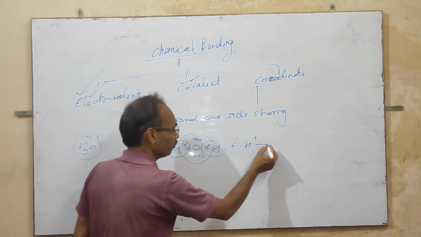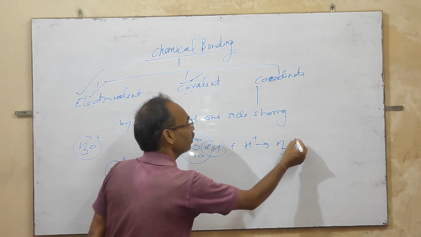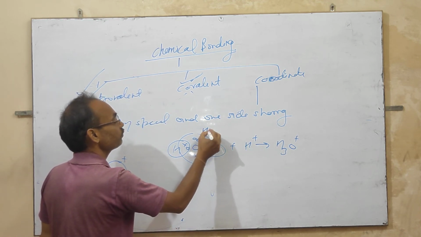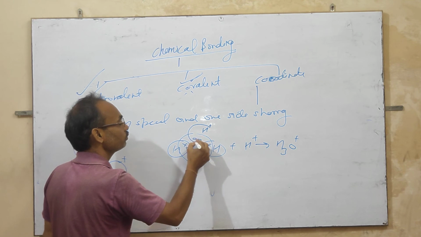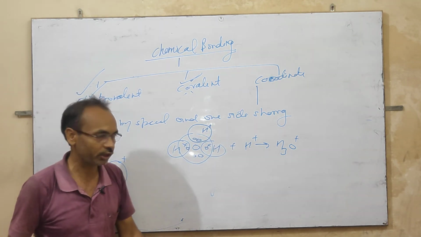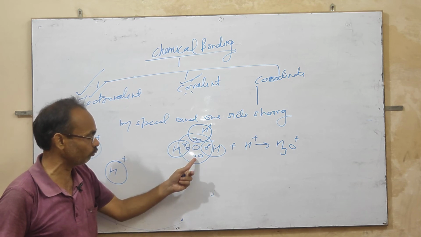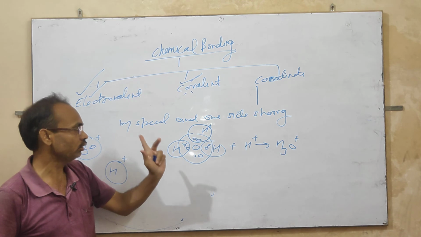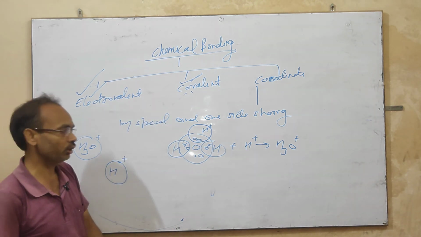So H plus combines and becomes H3O plus. How is it done? H plus has no electron, so it takes one lone pair. Oxygen has two lone pairs, and one lone pair is shared with the hydrogen ion, and it becomes a coordinate bond.